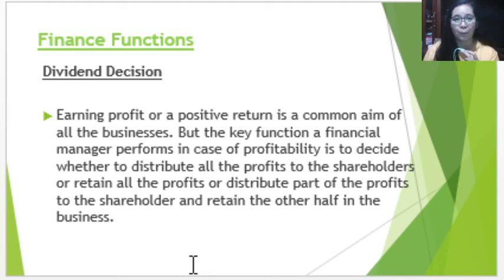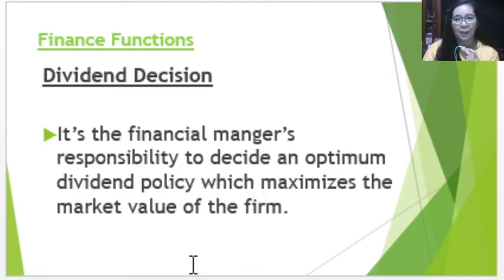So this is also related to wealth maximization on the part of the shareholders. Okay. However, this decision is very important because they should consider if that is beneficial for the overall organizational goals and objectives. Okay, so dividend decision is the financial manager's responsibility to decide an optimum dividend policy which maximizes the market value of the firm as well.